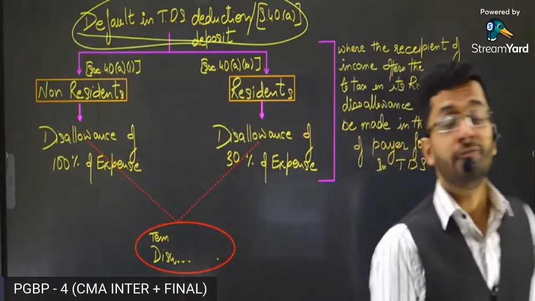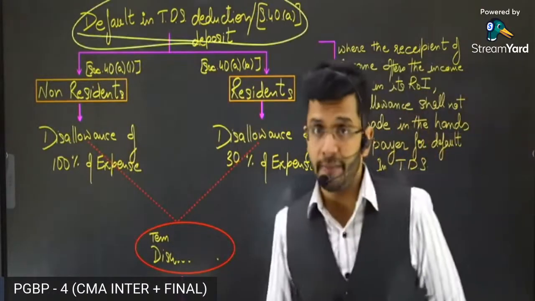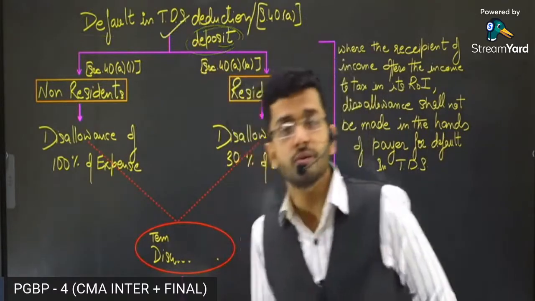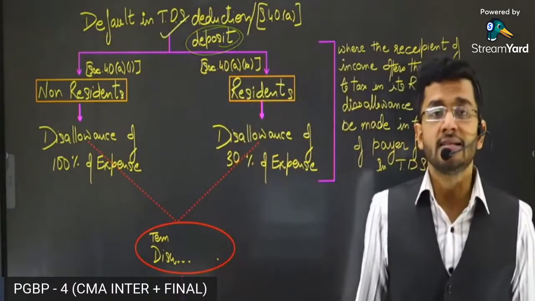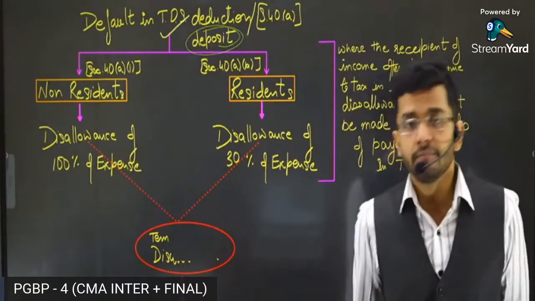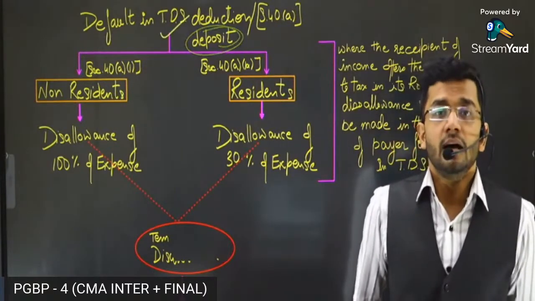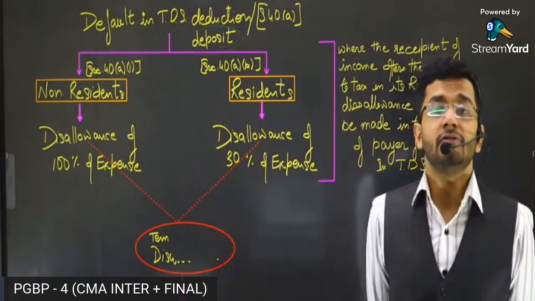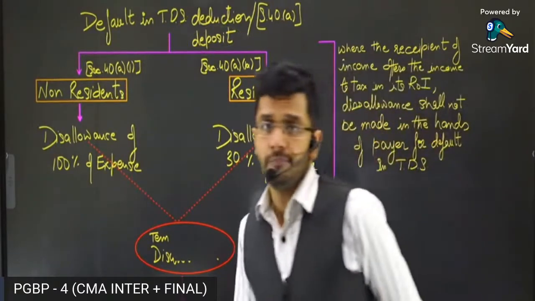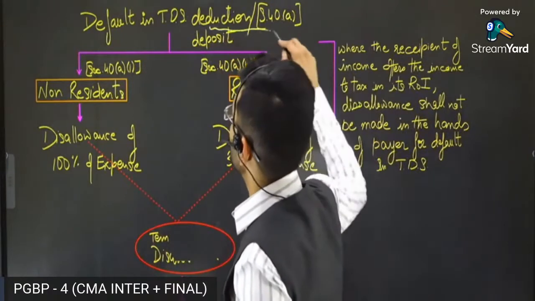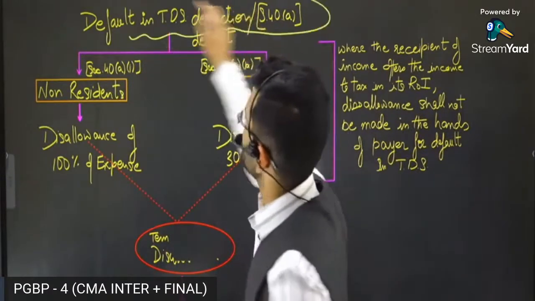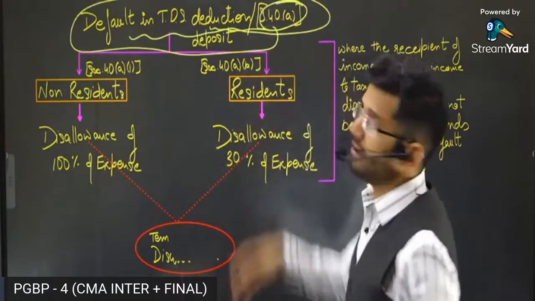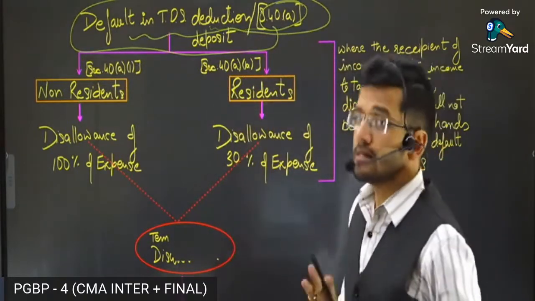Whenever a businessman defaults in deducting TDS from the expenditure or depositing it to government treasury, then there is a disallowance which arises for this particular businessman. This disallowance is a punishment, in a way, for not deducting taxes at source with respect to the expenditure. So default in TDS deduction or TDS deposit, section 40(a).